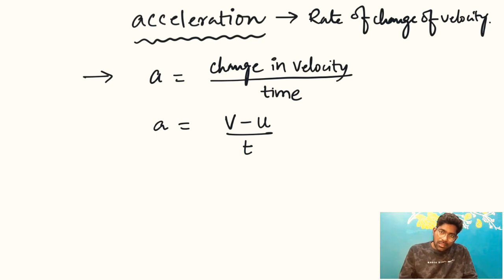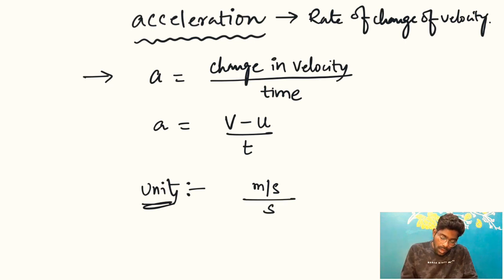So acceleration is change in velocity by time, you have written, right? And what are the units? What are the units of this acceleration? You know, change in velocity means what? The units are nothing but meter per second, right? Divided by time. Time has units again seconds. So overall, you will be getting meter per second square, right? So meter per second square is the unit for acceleration.